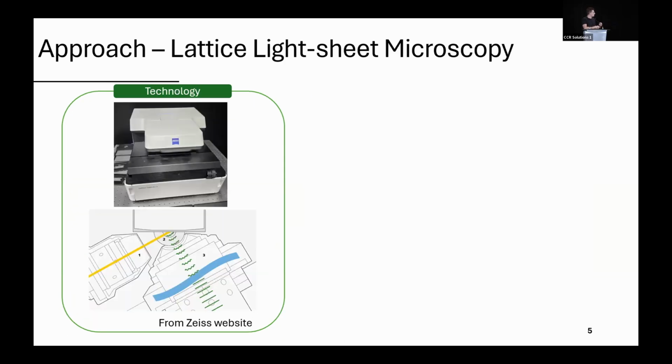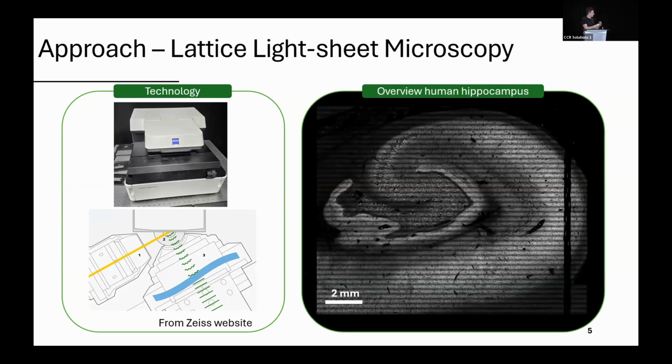In this context, my center acquired a lattice light sheet microscope, one of the few in Canada. Without entering into too much detail on the technology, it allows near confocal resolution, around 300 nanometers, while being 500 times faster than regular confocal microscopy. Just to give you an idea of the scale of tissue I'm acquiring, this is an expanded human hippocampus, only 2 times expanded.